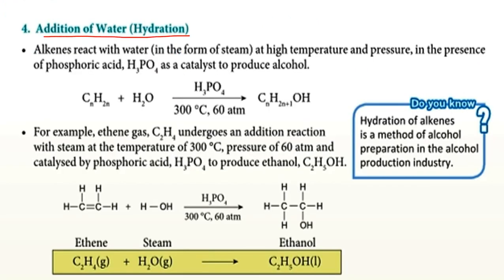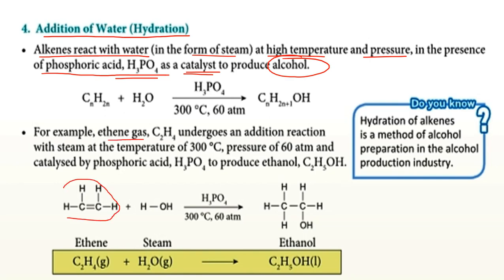Addition of water, hydration. Alkenes react with water in the form of steam at a high temperature and pressure in the presence of phosphoric acid H3PO4. H3PO4 ini adalah catalyst. So produk dia nanti adalah alkohol. For example, ethene gas C2H4 di sini. Okay, undergoes an addition reaction with steam. Okay, water lah, steam H2O at temperature 300 degrees Celsius, pressure 60 atm. Okay, in the presence of catalyst phosphoric acid H3PO4.